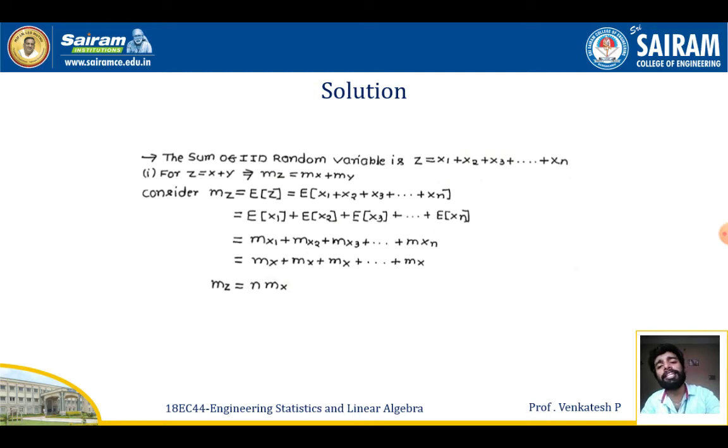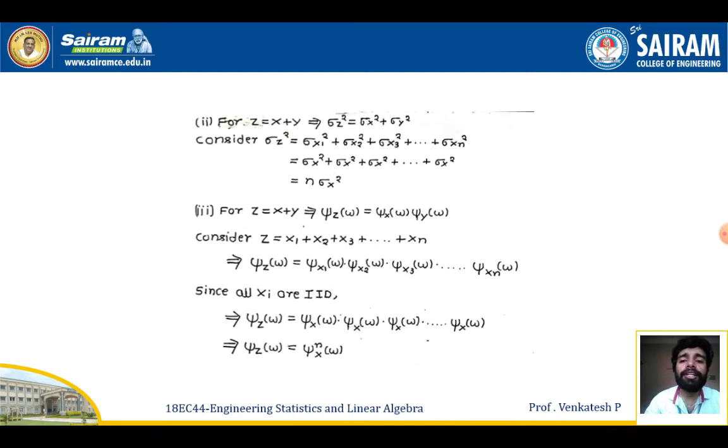Now I can replace this by mx plus mx plus mx plus mx, since x1, x2, x3 till xn are IID random variables. Since I am taking it n times, I get mz is equal to n times mx. That is, the mean of the random variable z will be equal to n times the mean of the random variable x.